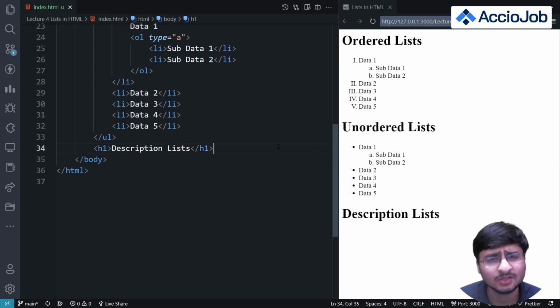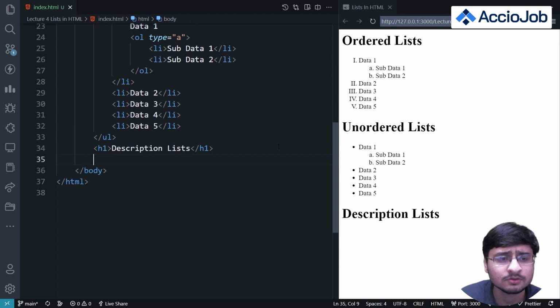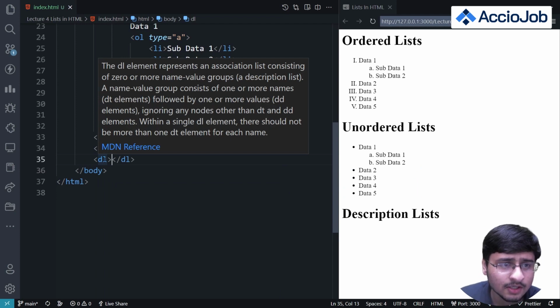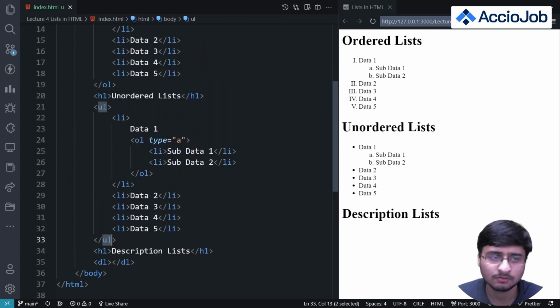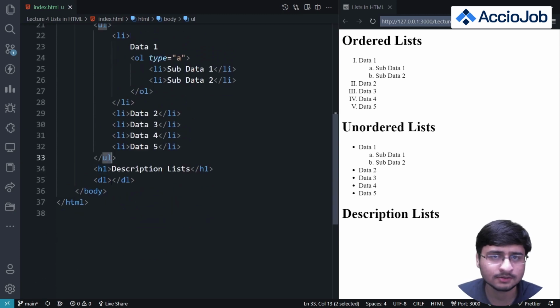These are not widely used in HTML, but they are important to discuss since they exist. So dl basically gives the abbreviation for description list. We had ol for ordered list, ul for unordered list, and for description lists we have dl.